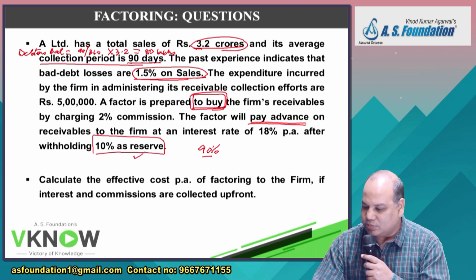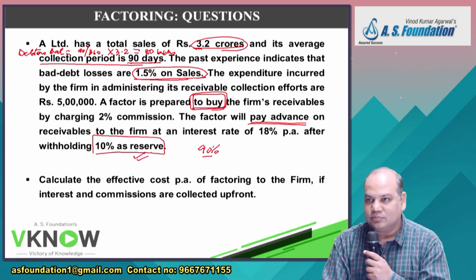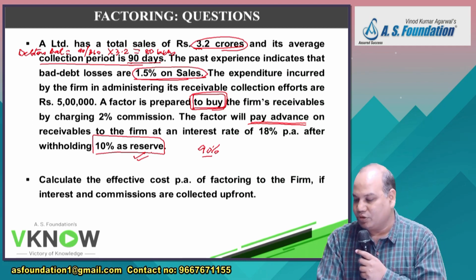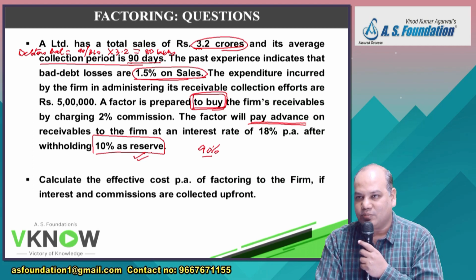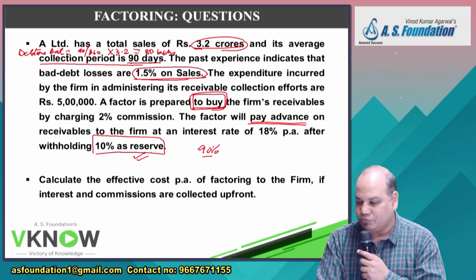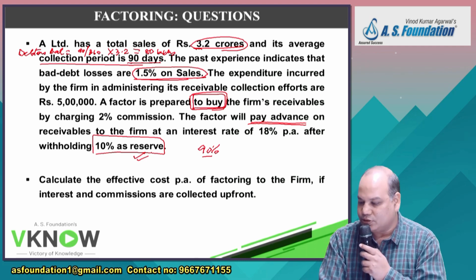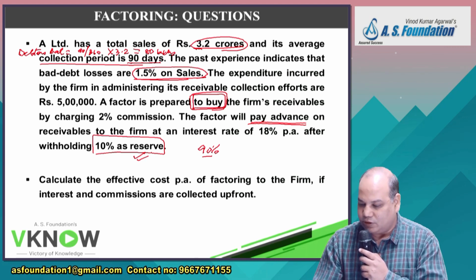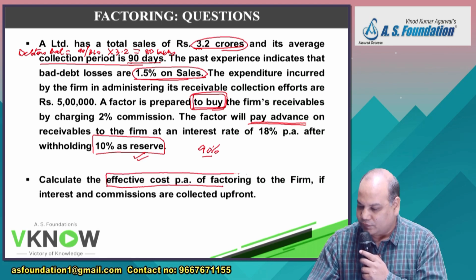The reason is that sometimes there can be sales return, there can be dispute, bad debt. He will not be able to collect the entire amount, and therefore such companies finance only up to say 80 or 90% of the invoice. In this example, they are financing only 90% of the invoice. Now see the question: calculate the effective cost per annum of the factoring to the firm.